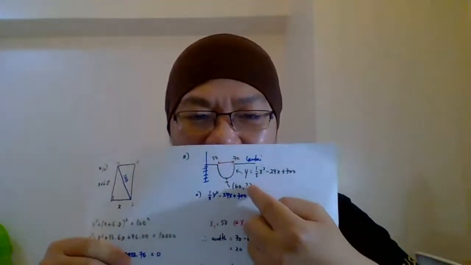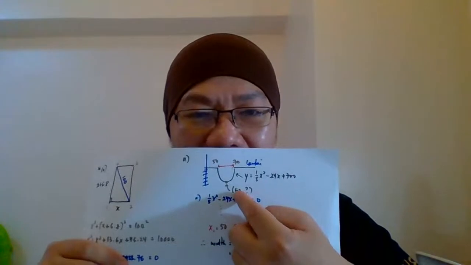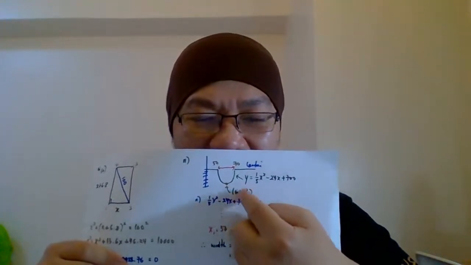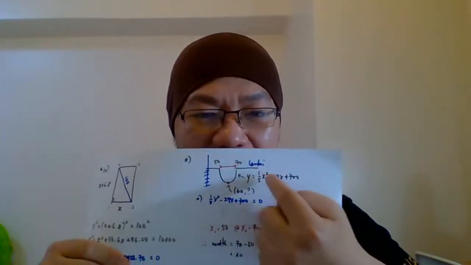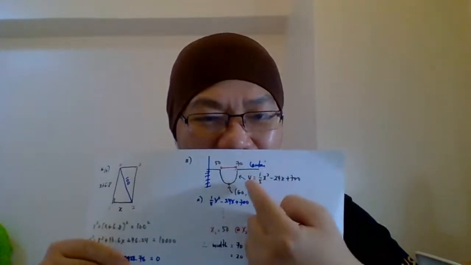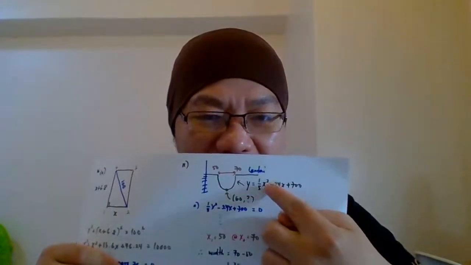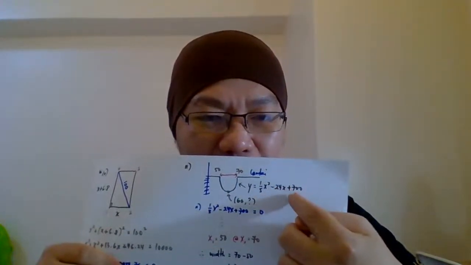Always remember, to find the coordinate of y, since the coordinate x is already obtained here, we can take this coordinate x equals to 60 and substitute into the curve equation. Then we get y, because the equation equals to y, right? So, 1/5 times 60 squared, minus 24 times 60, plus 700. Then you compute how much your y is.